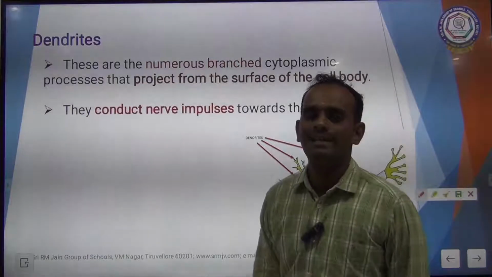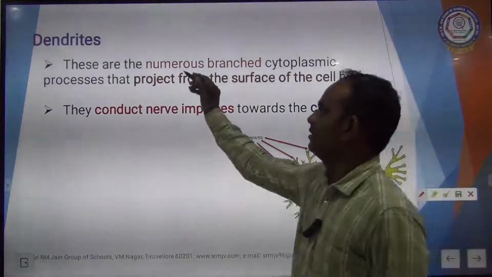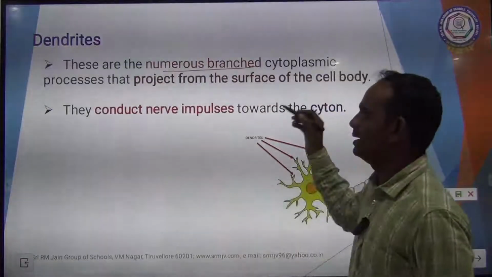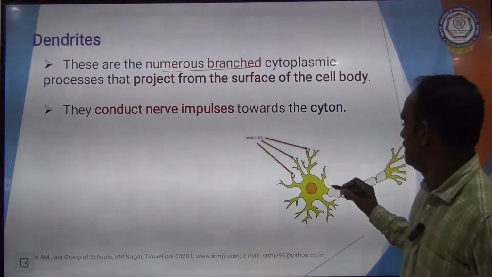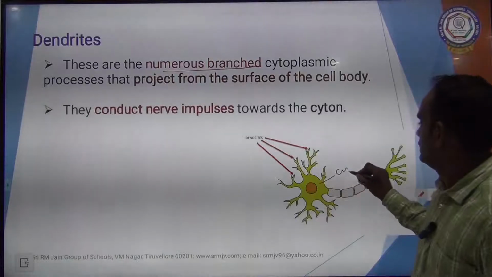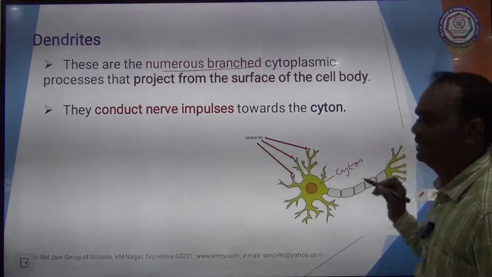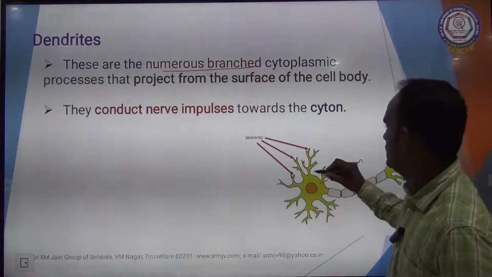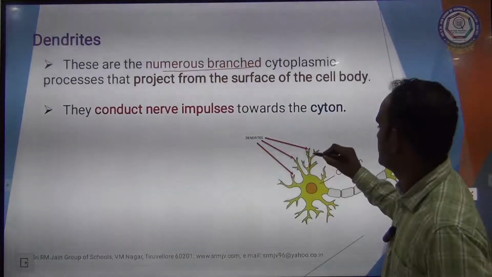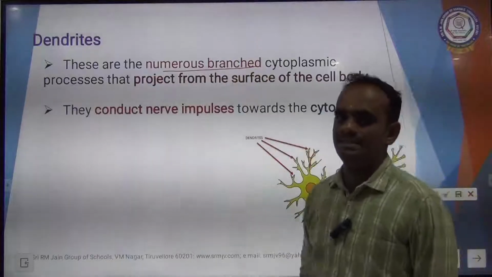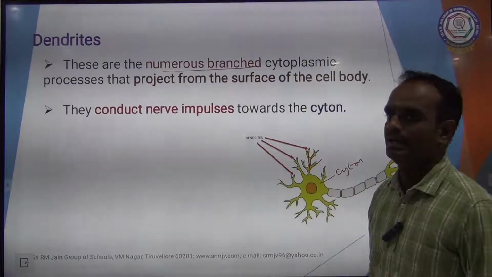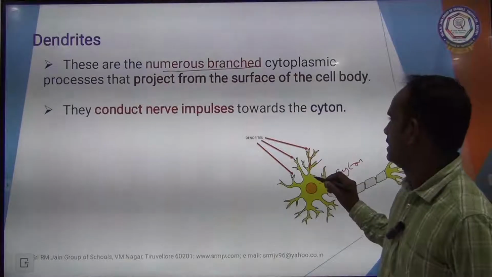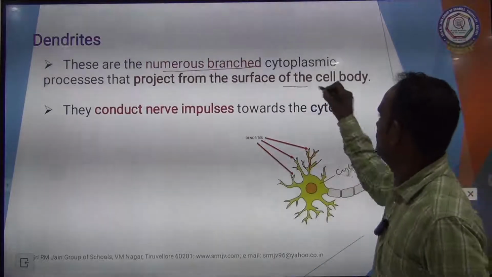The second one is dendrites. These are the numerous branched cytoplasmic processes that project from the surface of the cell body.